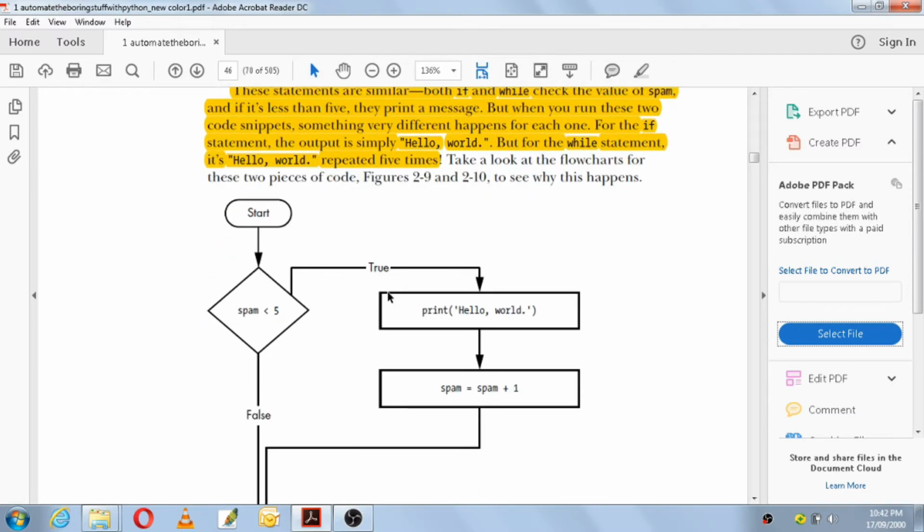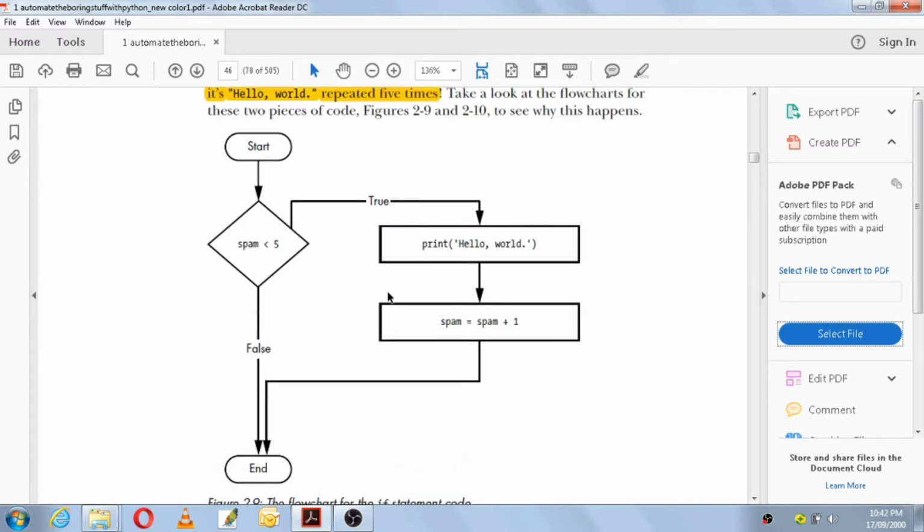Here we have a flowchart, and this flowchart is for the if statement. Here we are using start, and the condition is spam is less than 5. If spam is less than 5, it is true, print hello world, increment the value of spam by 1, and it ends. And if the condition is false, immediately it will come to end. That means no statement will be executed. This is the flowchart for if statement.